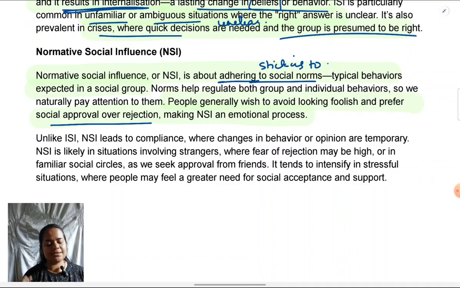Compliance really showed us how there can be pressure to agree with what others are doing. So if I am, say for example, coloring my hair in a certain way, following a certain diet, or even expressing an attitude which I don't really agree with just to please others, in that case I'm showing normative social influence. That is the reason for conforming. For example, let's say